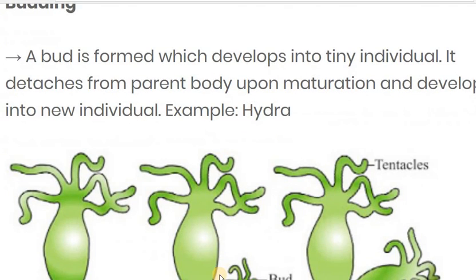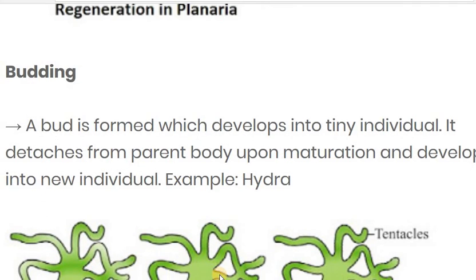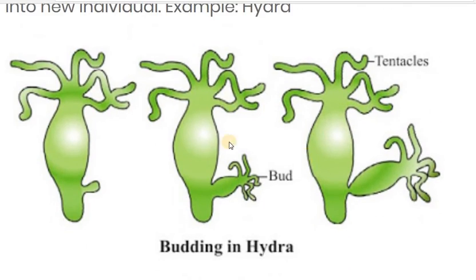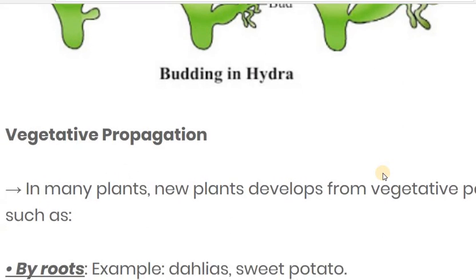After that we have seen budding. In the budding process, a bud is formed which develops into a tiny individual, and it detaches from the parent body when it matures, and develops as an individual. For example, hydra. Here you can see one parent, that is a mature one. On the parent body, one bud is formed. After this bud develops into a baby bud and becomes mature, it detaches from the parent and works as an individual. So this is the example of budding.